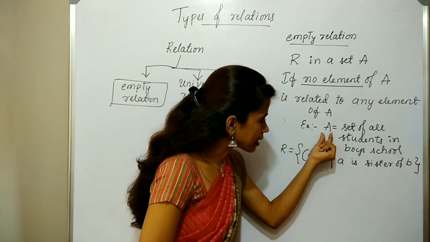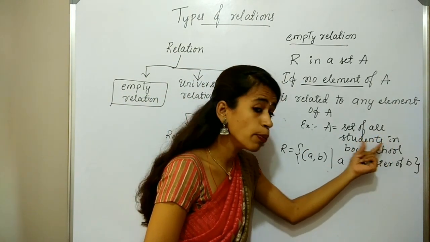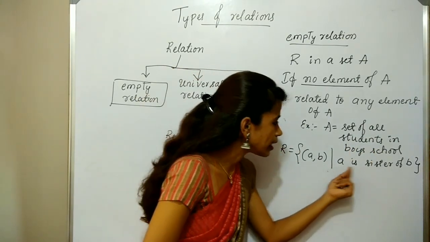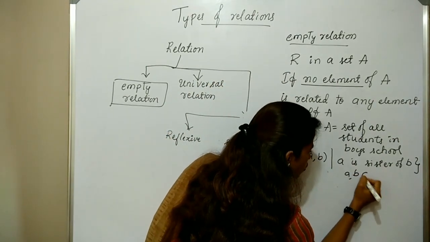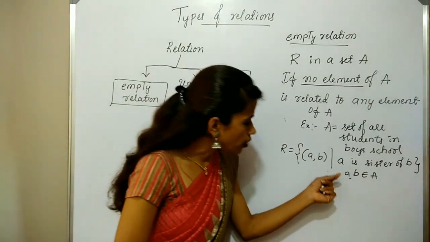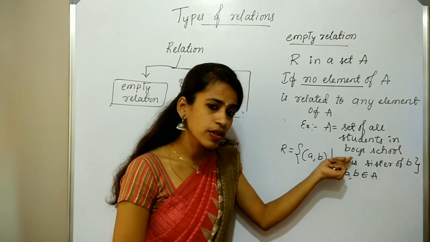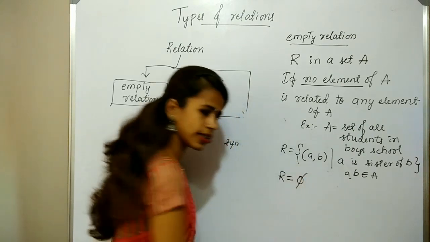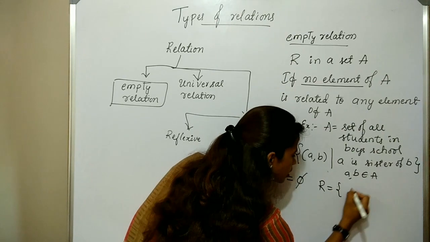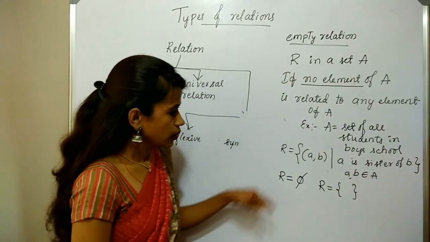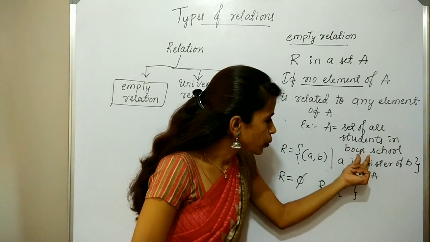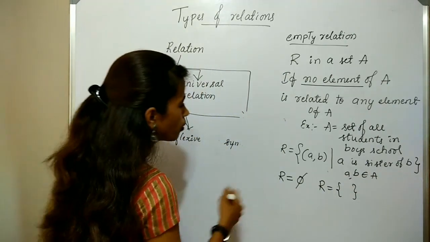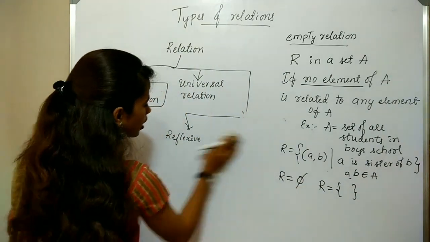I am taking A is equal to set of all students in boys school. Here the relation is set of all ordered pairs such that A is sister of B, where A and B belongs to the set A. Is it possible to have a sister in a boys school? No. So therefore R is equal to empty set, or R is equal to the set containing no elements. So is it clear? No student of this boys school can be a sister of any student. So therefore it is an example for empty relation.